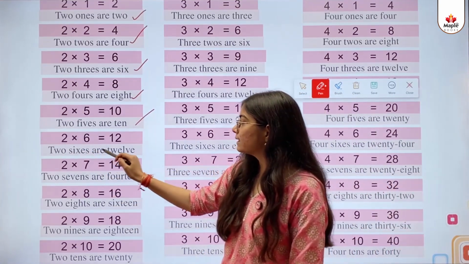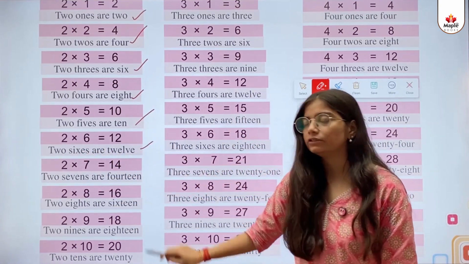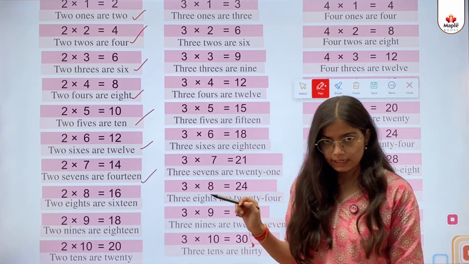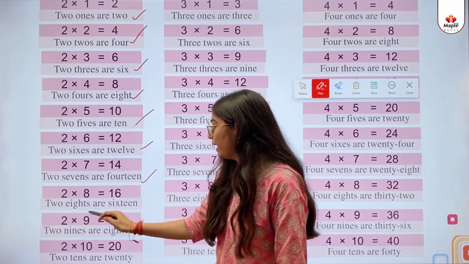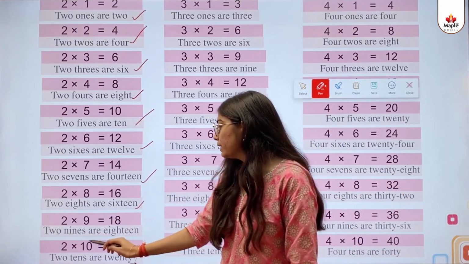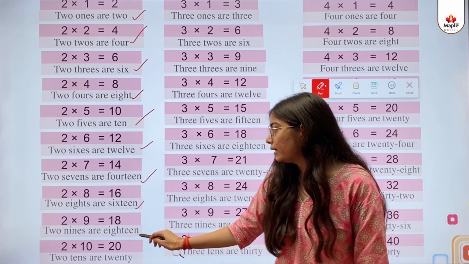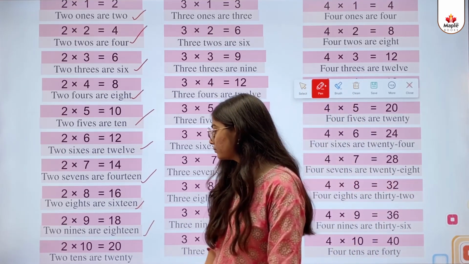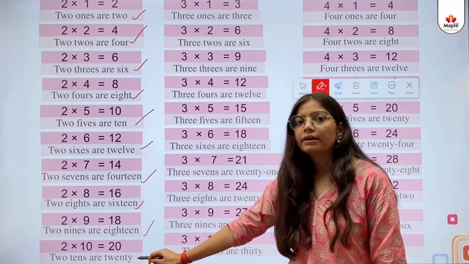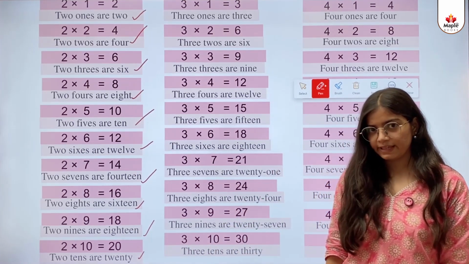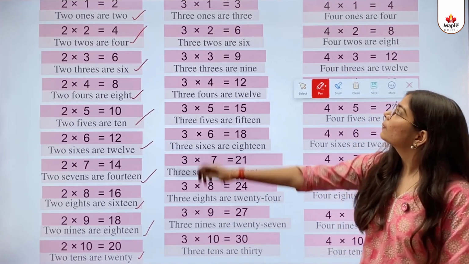2 sixes are 12. 2 sevens are 14. 2 eights are 16. 2 nines are 18. 2 tens are 20. So kids, now let's begin the table of 3.